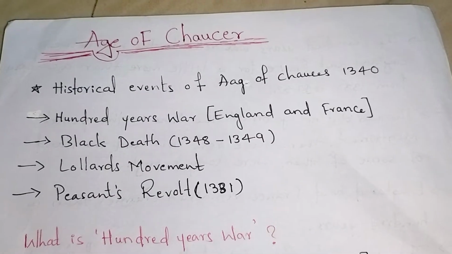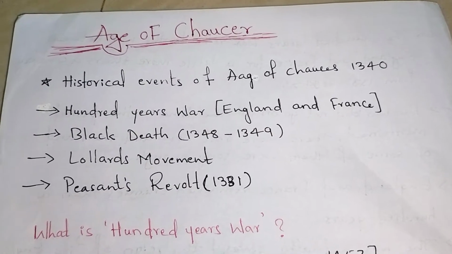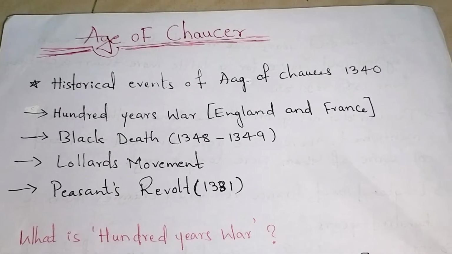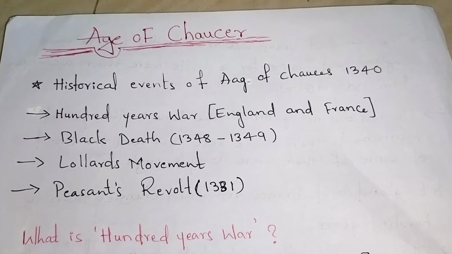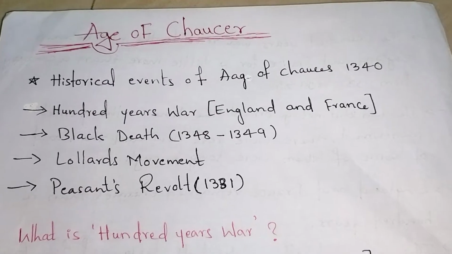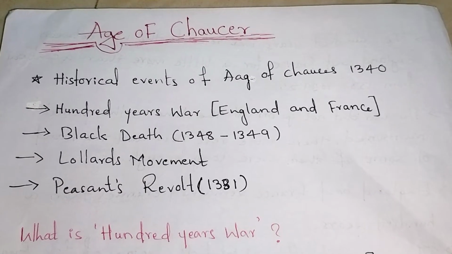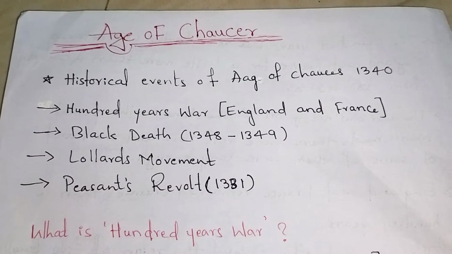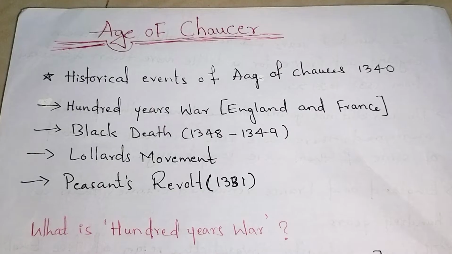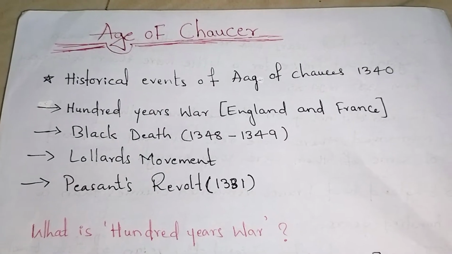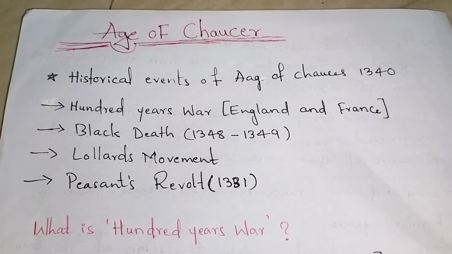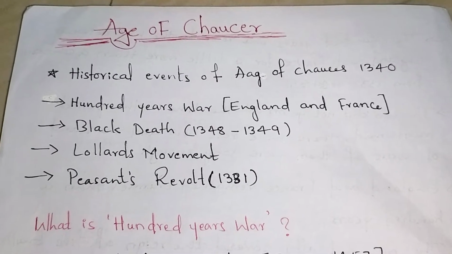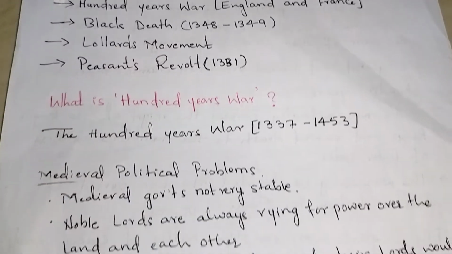So in English literature, this is also one of the most important topics. The Age of Chaucer is related to Geoffrey Chaucer because he was a prominent writer of that age. In this, we are going to see the historical events of the Age of Chaucer, 1340. In that, we are going to see four major things: the Hundred Years' War, the Black Death, the Lollards' Movement, and the Peasants' Revolt. First we see the Hundred Years' War.